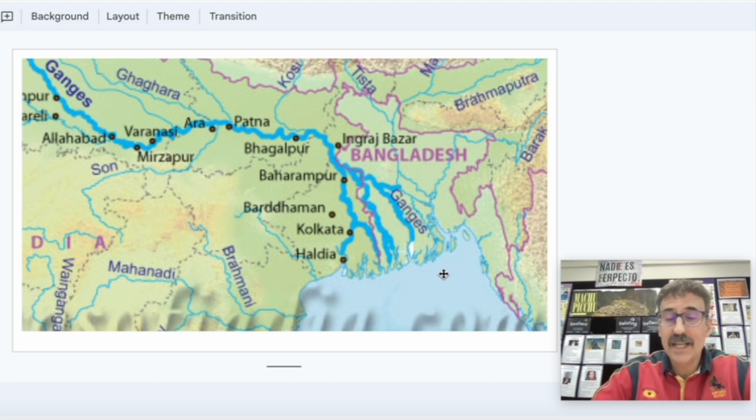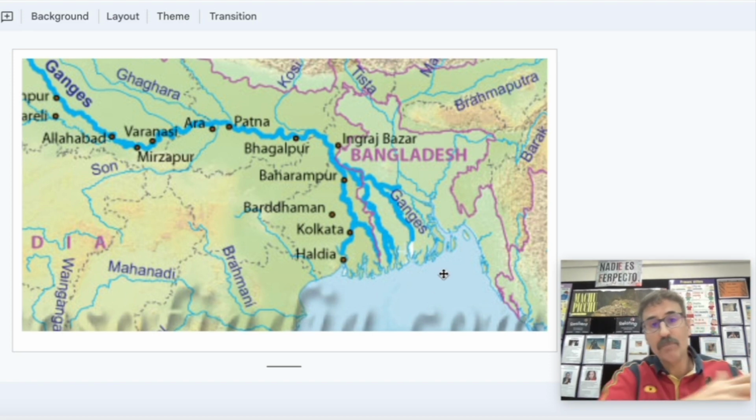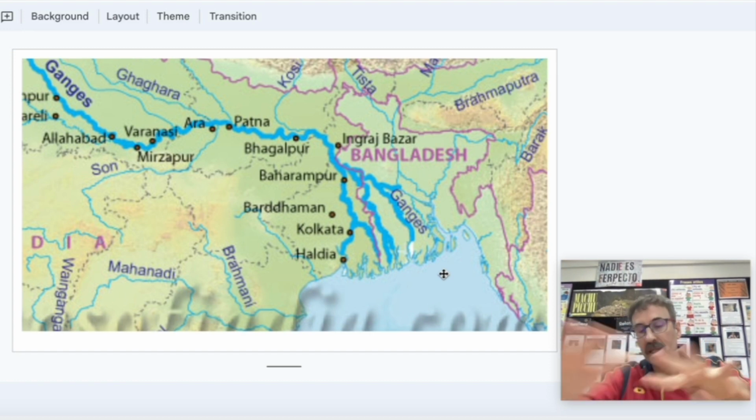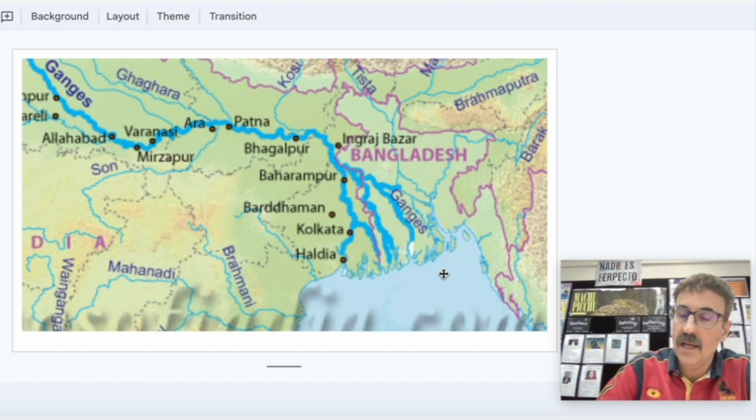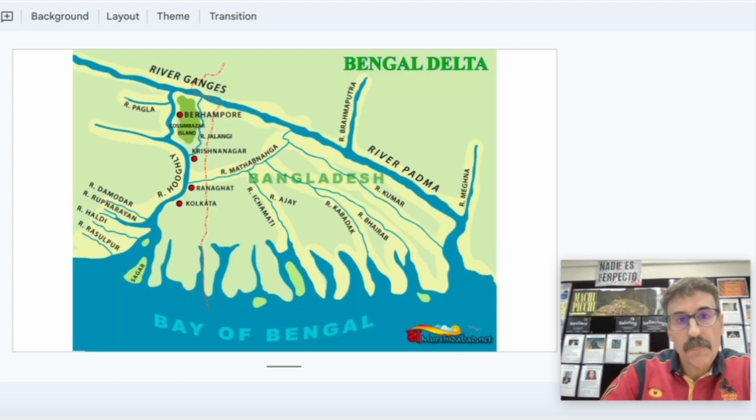So I was like, how can it be in Calcutta, that is now India, and how did it end in Bangladesh? And the reason is that the Ganga River starts, and after that it becomes a delta, so there are different branches. With this image, here we have Calcutta. This is one branch of the Ganga River, and the main one continues this way. This is the border with Bangladesh.